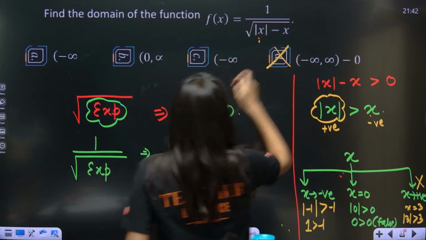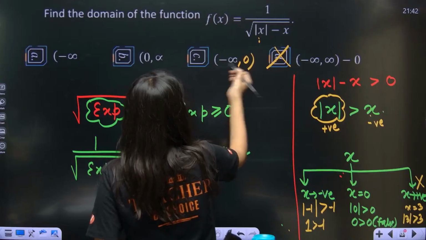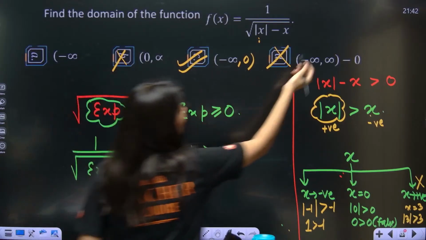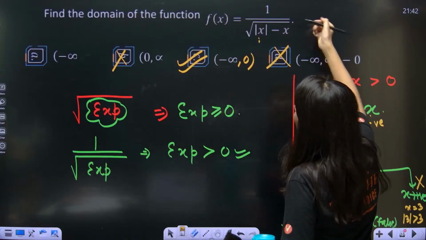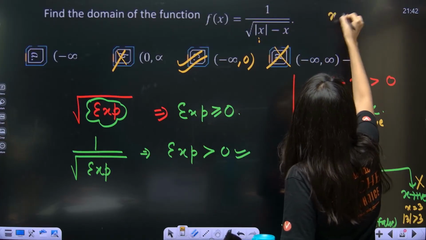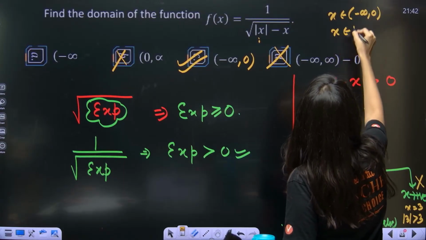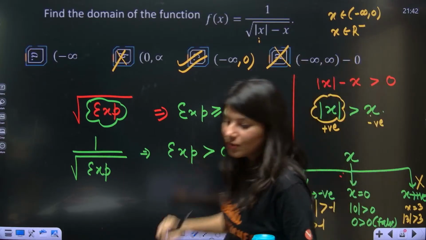So option D is wrong. Minus infinity to 0 is correct. So this is also wrong. So whatever, minus infinity to 0. So now the domain will be what? x belongs to minus infinity to 0, or you can say x belongs to all negative values of x.